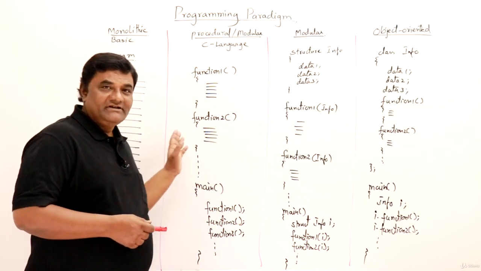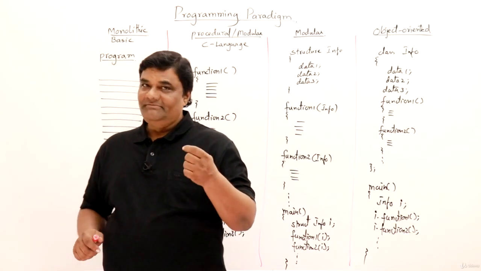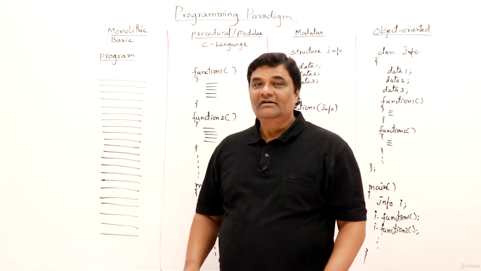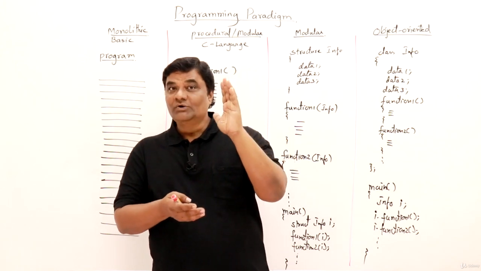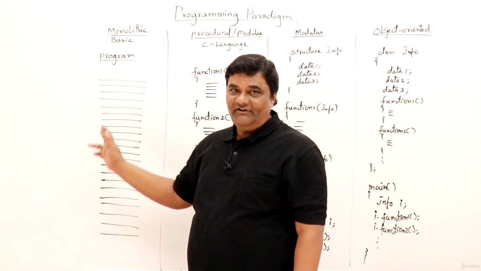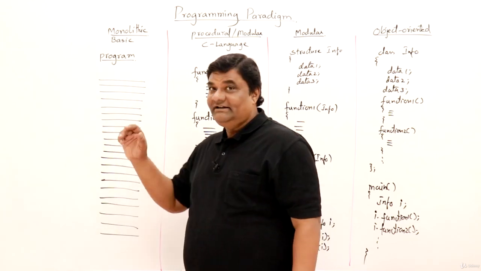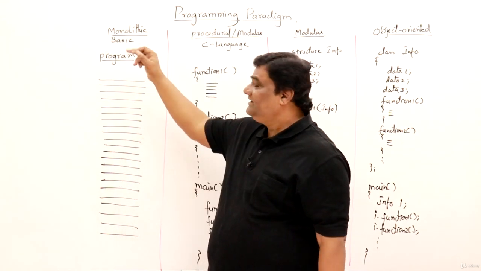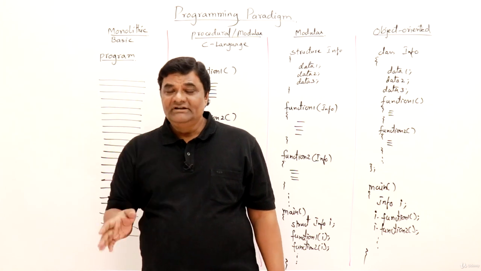I already have some examples here for explaining paradigms. Let us pick them up one by one and study them. First one is monolithic programming. This means the entire program code, source code, will be a single piece, single file or single body. This was the early programming, the beginning of programming. For example, BASIC is an old programming language that used to follow the monolithic approach.